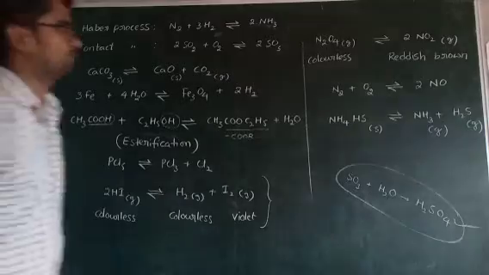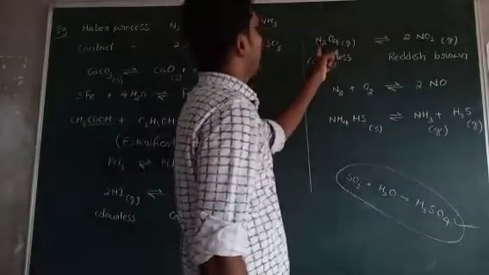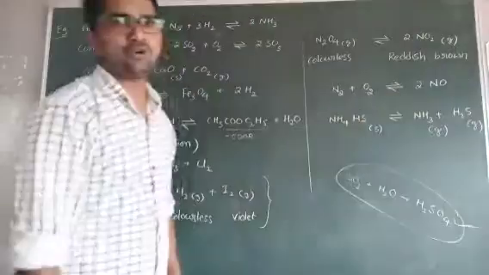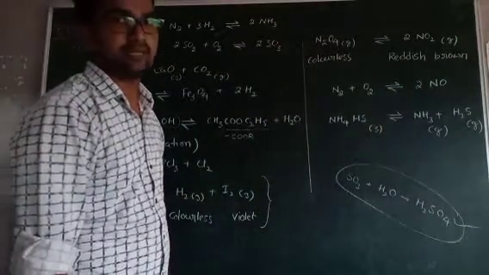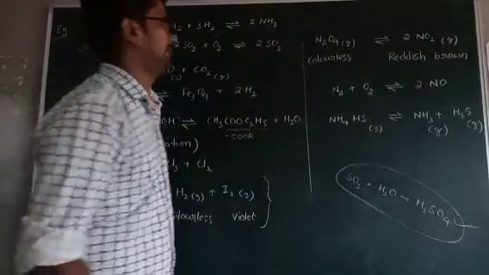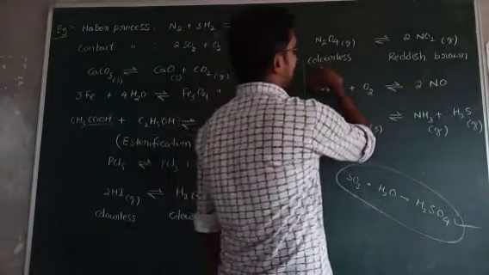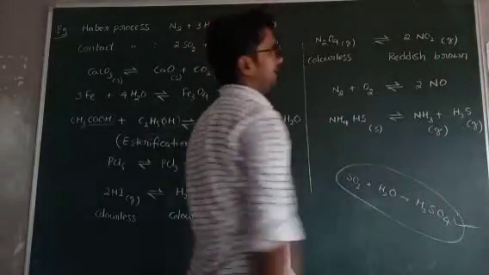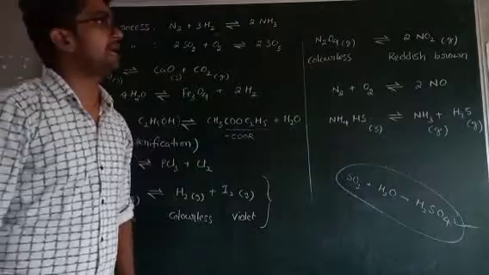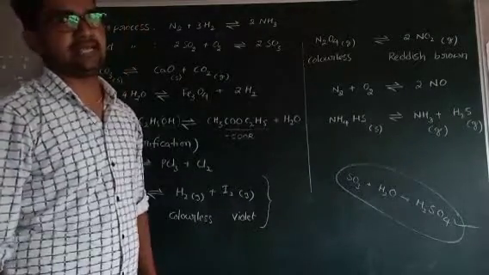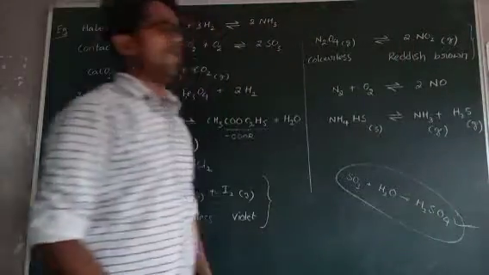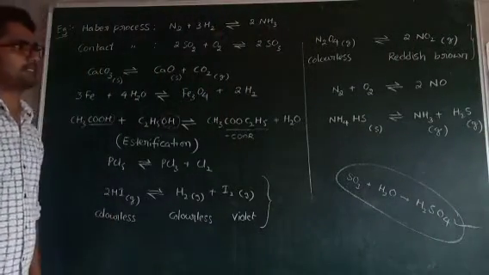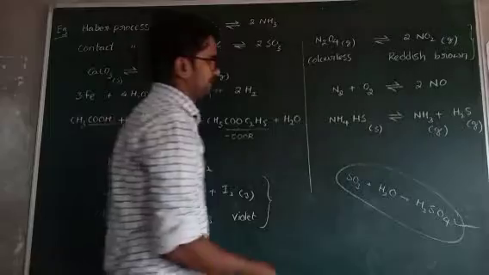Now come to the next example. N2O4, nitrogen tetraoxide. It is a colorless gas. It is converted to nitrogen dioxide, and nitrogen dioxide is a reddish brown colored gas. It is also a color change reversible reaction. Very important. Okay. Next one.